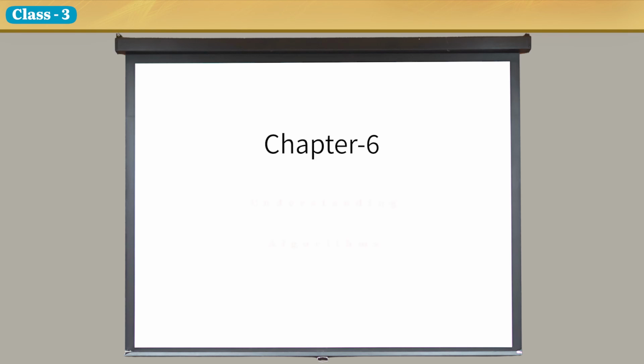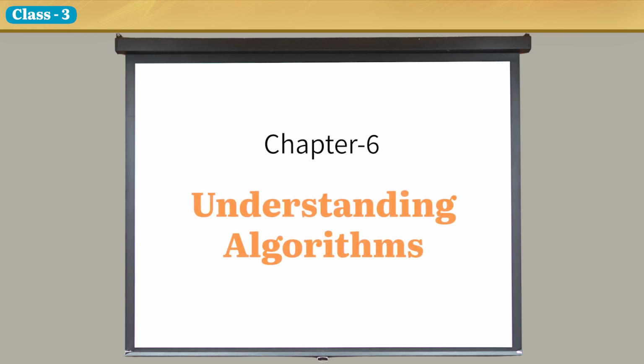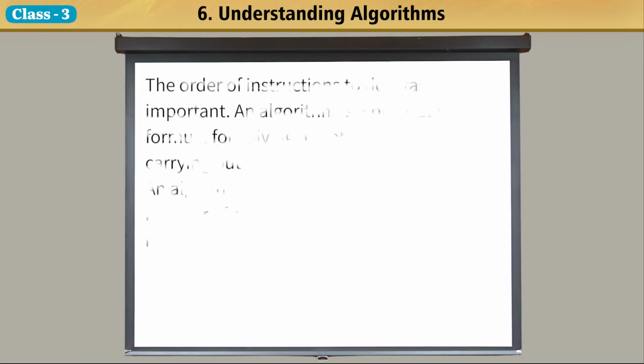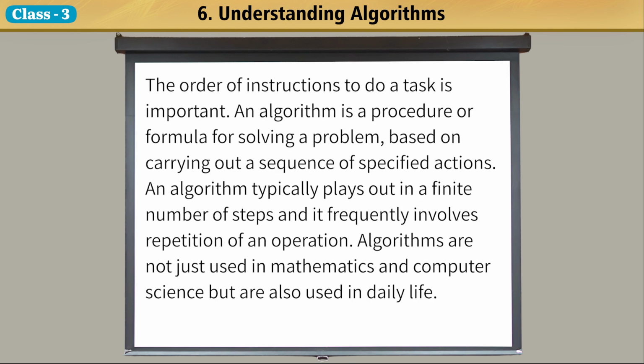Chapter 6. Understanding Algorithms. The order of instructions to do a task is important. An algorithm is a procedure or formula for solving a problem based on carrying out a sequence of specified actions. An algorithm typically plays out in a finite number of steps, and it frequently involves repetition of an operation.